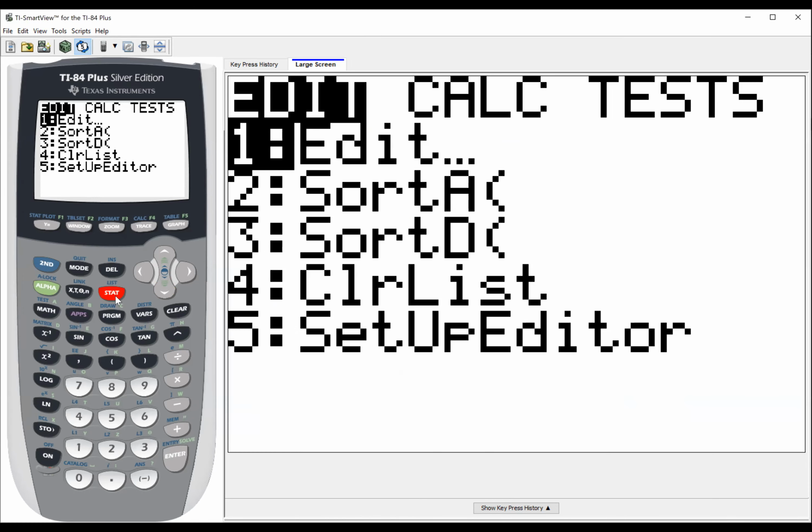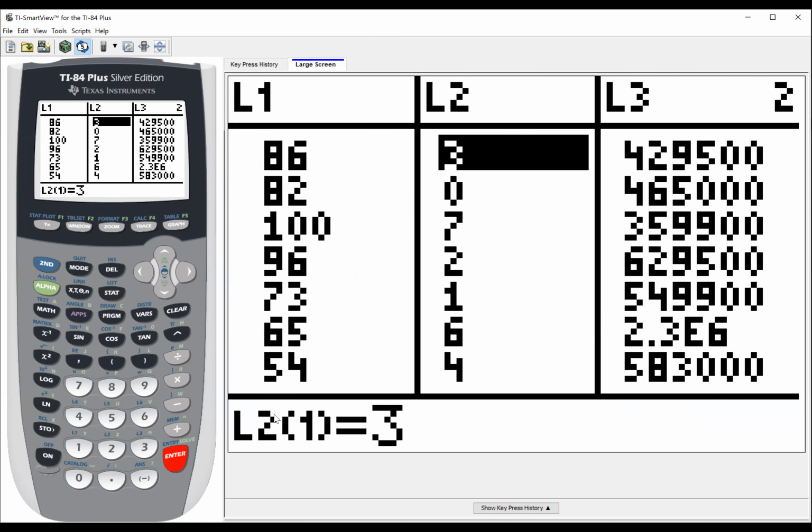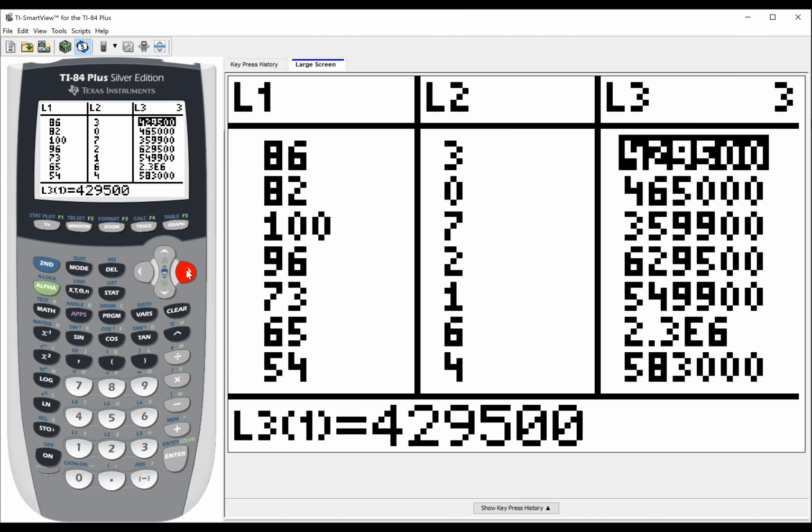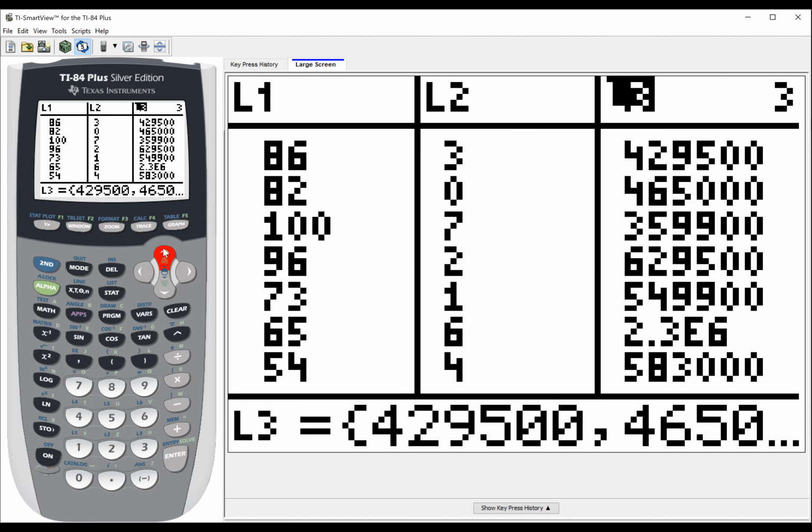I'm going to press stat and edit. You can see that my house prices are here in L3. There's my 429,500 and 465,000 and so on and so forth. Remember, if we do a one variable stat, or one var stat, like I showed you in the previous video, we can get the mean and the median in that output.